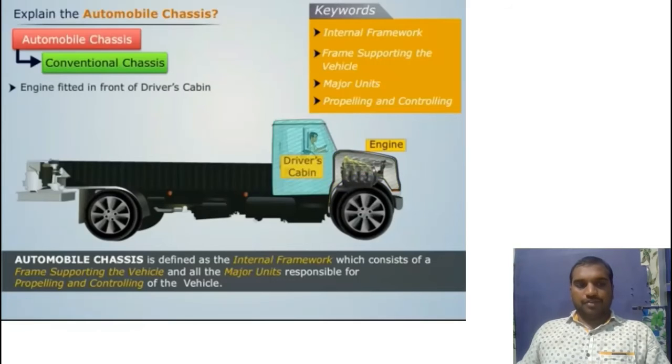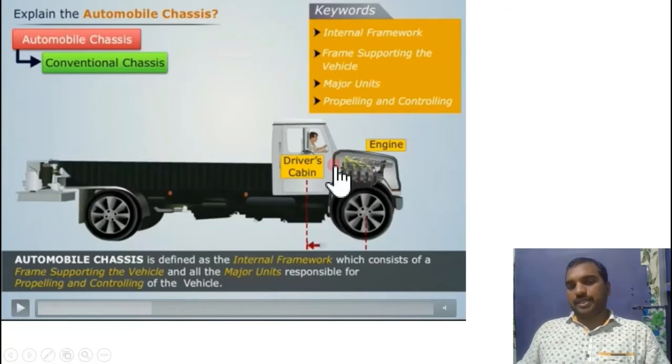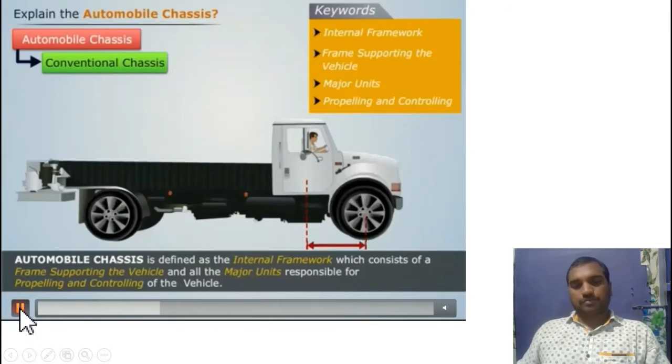So if you observe the video, what is the definition he has given? The engine is located in front of the driver's cabin. If this construction is there, then the type of chassis construction is conventional type. Right. So observe here, this is the driver's cabin. The engine is located in front of the driver's cabin. Right. In front of the driver's cabin.